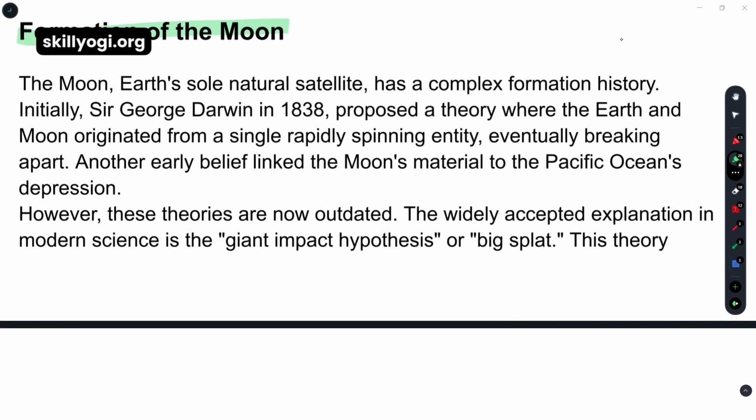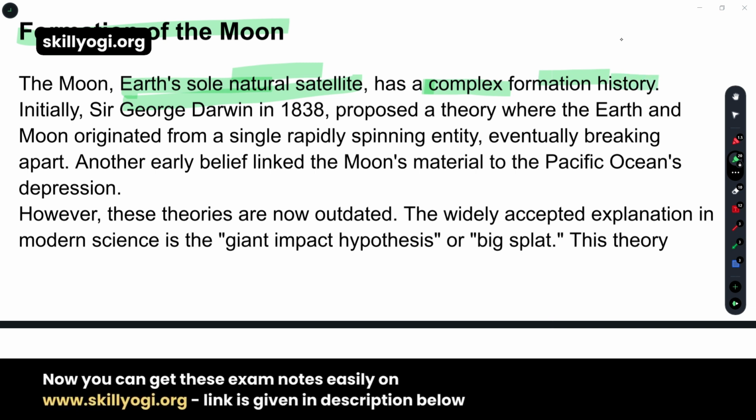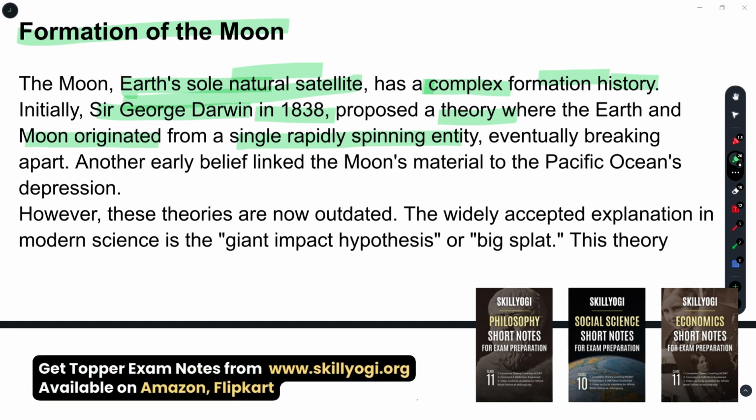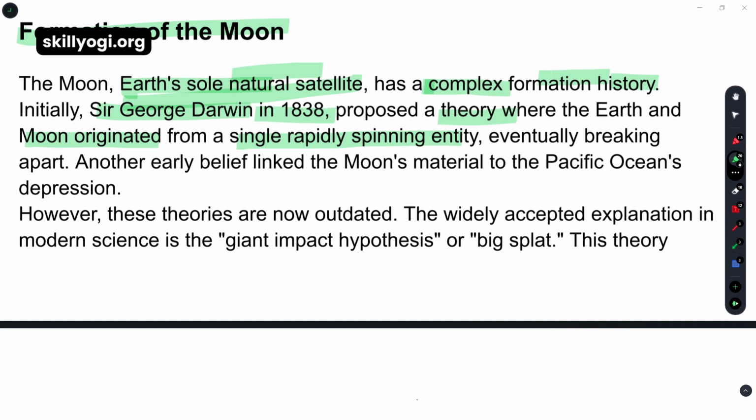The moon is the Earth's sole natural satellite. Yes, we can make other satellites also, but the moon is the one and only natural satellite of Earth, which has a complex formation history. Sir George Darwin, in the year 1838, all of you please remember the year and the person's name, proposed the theory where the Earth and moon originated from a single rapidly spinning entity.